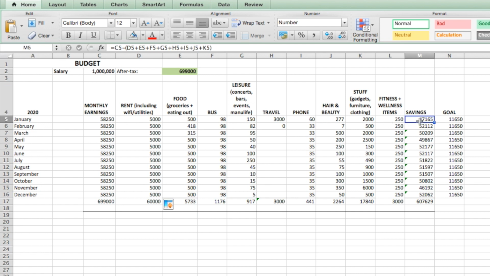And then this is the important section. This is the savings, and here I just took my monthly earnings and subtracted all of these expenses from it. And this goal right here is basically, what is your savings goal? I read somewhere that it is suggested that you save about 20%. So I put that in. Obviously, this is totally up to you and how much you want to save. But this right here is again the monthly earnings times 0.2. That is your goal. You want to save 20% of this amount, and that's it.